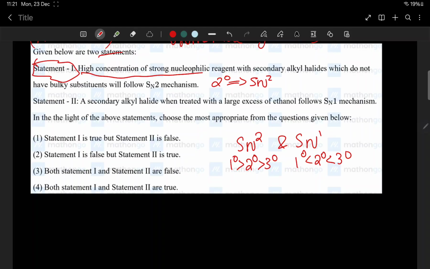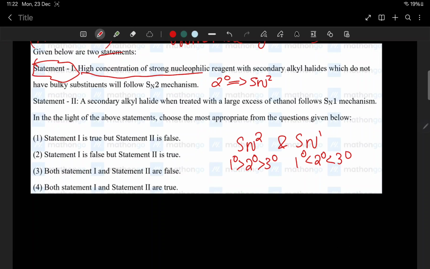Statement 2: a secondary alkyl halide when treated with a large excess of ethanol follows SN1 mechanism. Ethanol and SN1 mechanism. Let me think.